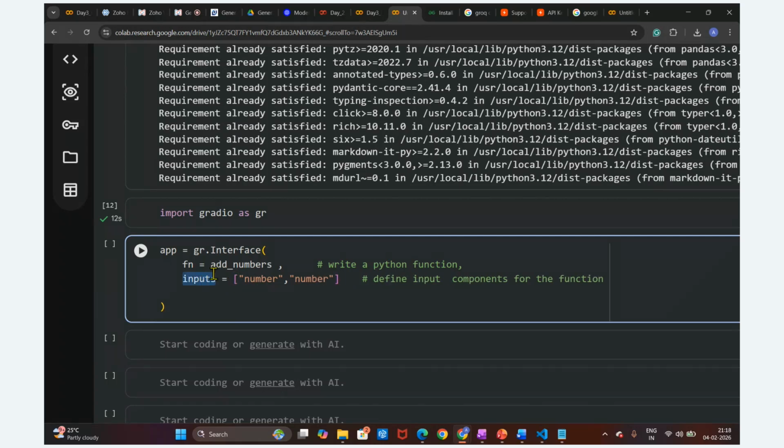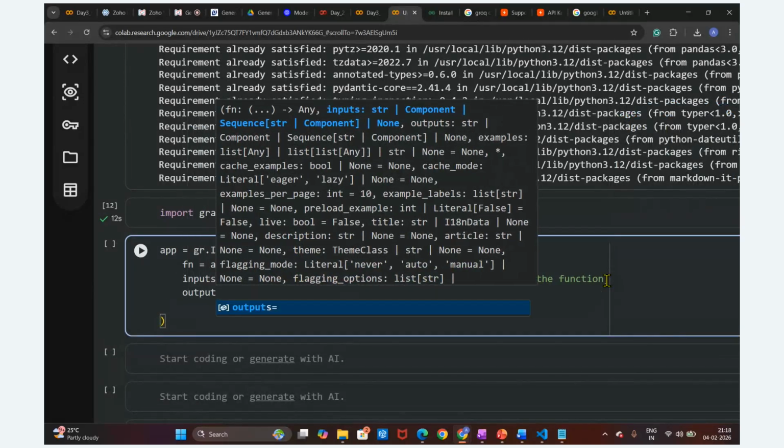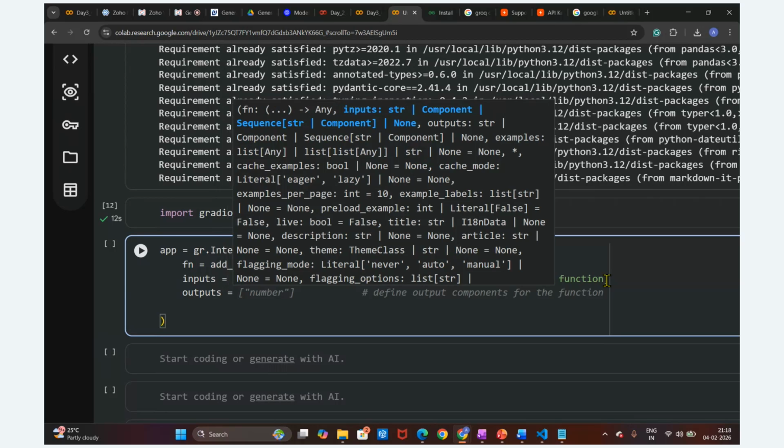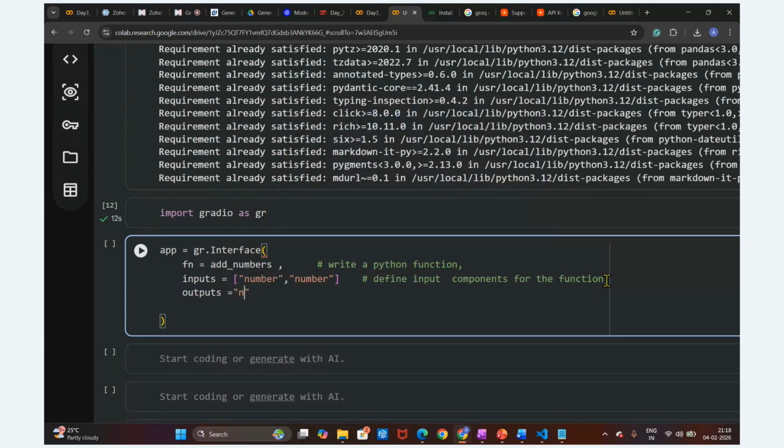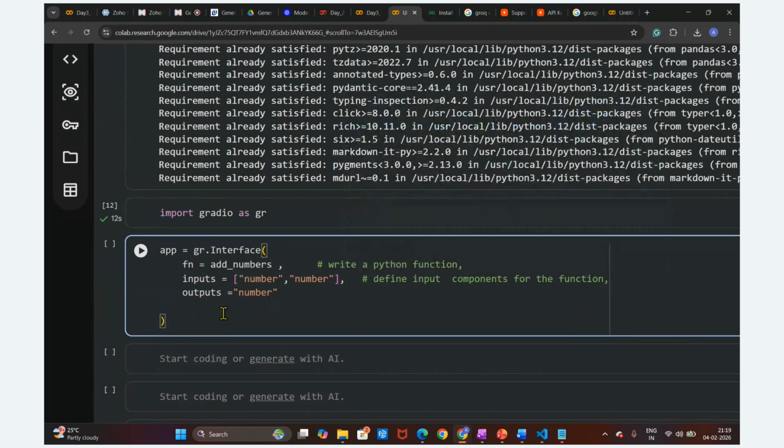We have written this function here. What input is required? Two numbers, x and y. This is the first number, this is the second number. Then what output are we expecting from this function? We expect the output as one number itself. So we just write the comma here. Fine, now we have created one small application.